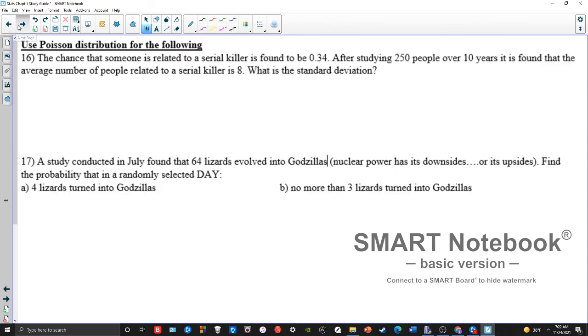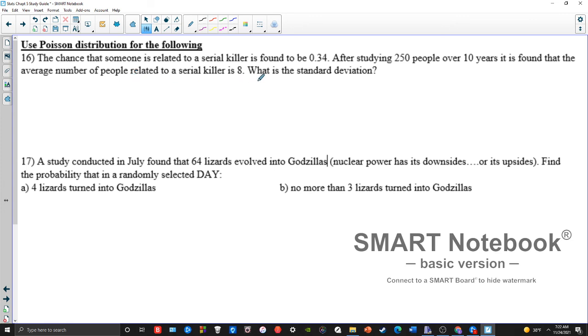Then the last two here are Poisson. So remember, Poisson needs 2 parameters, an average and a number of successes, if you're doing probabilities. So it says the chance that someone's related to a serial killer is found to be 0.34. After studying 250 people over 10 years, it's found that the average number of people is 8.